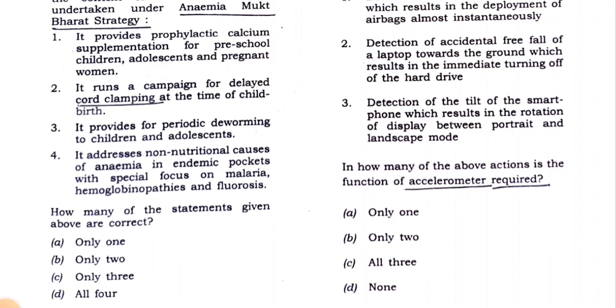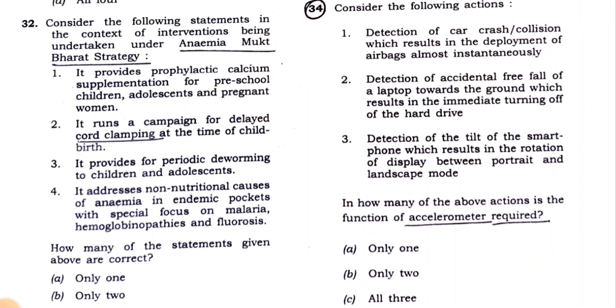This is not in the strategy. It provides for periodic deworming to children and adolescents. This is in the Anemia Mukt Bharat strategy. And the fourth one, it addresses non-nutritional causes of anemia in endemic pockets with special focus on malaria, hemoglobinopathies. This is not in the strategy. So option C is correct, that is, it provides for periodic deworming to children and adolescents.